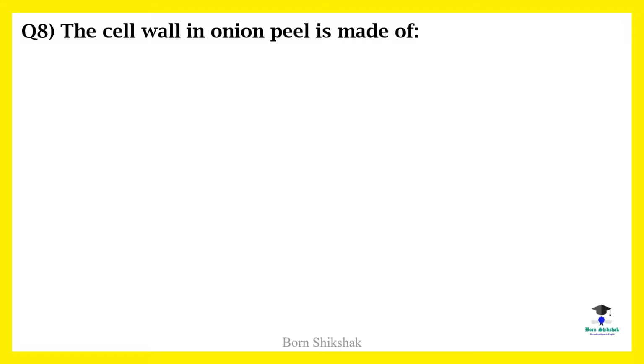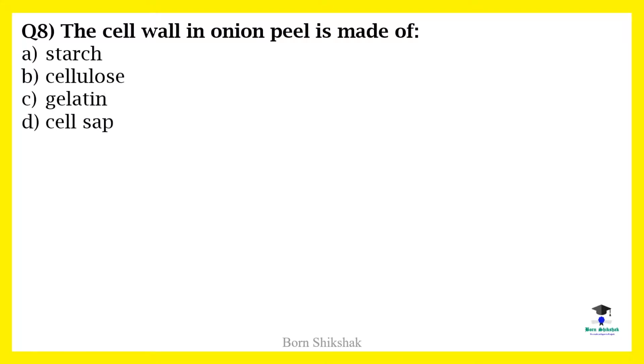Question 8. The cell wall in onion peel is made of A. Starch, B. Cellulose, C. Gelatin, D. Cell sap. The correct option is B. Cellulose.